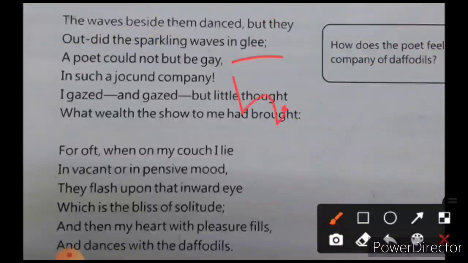Glee means happiness. So यहाँ पे poet क्या कह रहा है कि the waves beside the daffodils are also dancing, but the daffodils are surpassing the sparkling waves in glee. यानी कि daffodils जो है वो ज़्यादा खुश हैं, they are more happy, they are in such a joyous mood that they are surpassing the sparkling waves. यानी sparkling waves भी इनके आगे कुछ नहीं है. ठीक है, so here the poet का जो main interest है वो आपके जहन में क्या आ रहा है कि कौन सा interest है? He is interested in the daffodils.